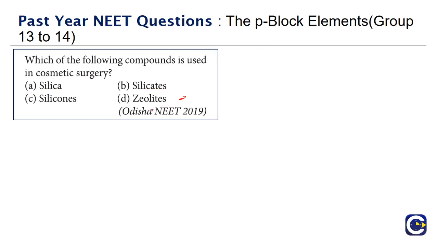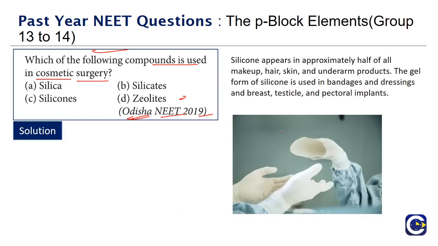Next we have a question that has come in Odisha paper NEET 2019. Which of the following compounds is used in cosmetic surgery? If you look at silicones, silicones are biocompatible. Biocompatible means they will be compatible with the parts of our body, and we'll see that most of these makeup, hair, skin, underarm products contain silicones.